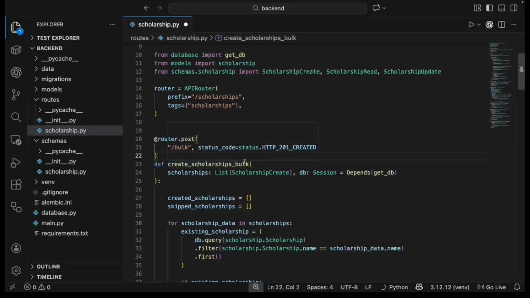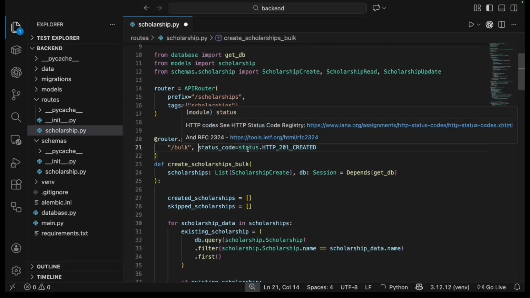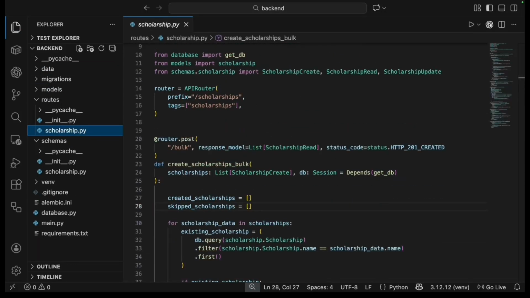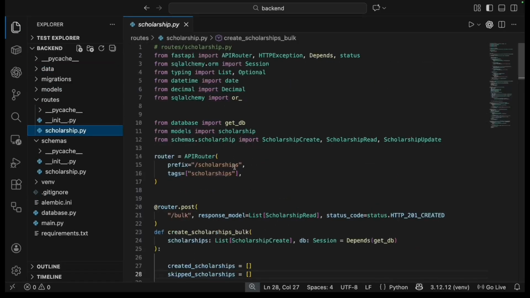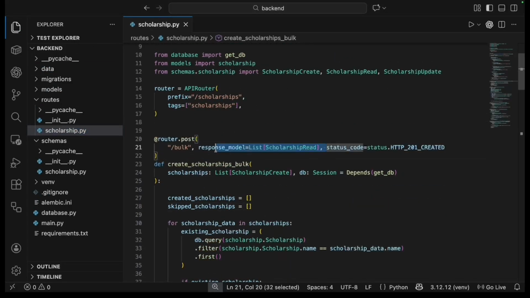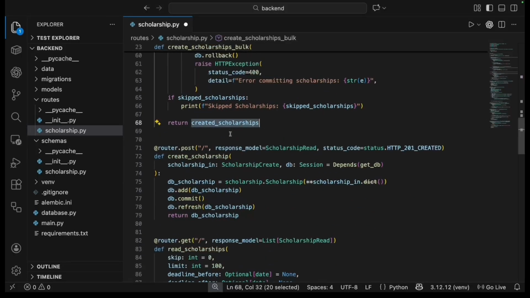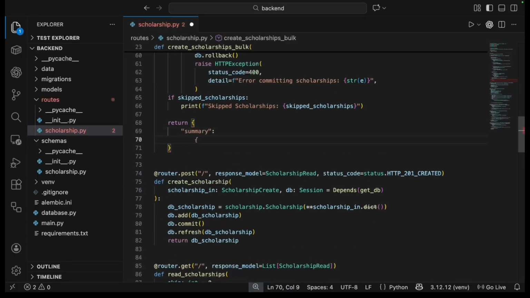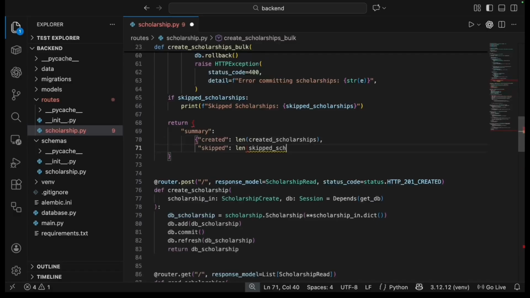response_model equals list, open brackets, ScholarshipRead, close brackets, tells FastAPI only return an array of scholarships, but that's too restrictive. If anything gets skipped, the user just sees an empty array with no explanation. By removing it, we can return a dictionary with multiple pieces of information, a summary showing total submitted, created, and skipped counts, plus the actual data for both created and skipped scholarships.